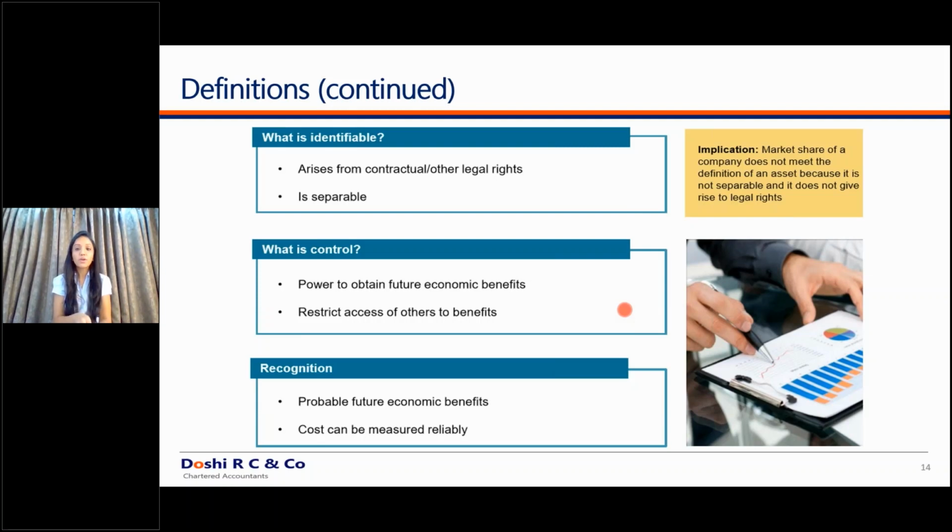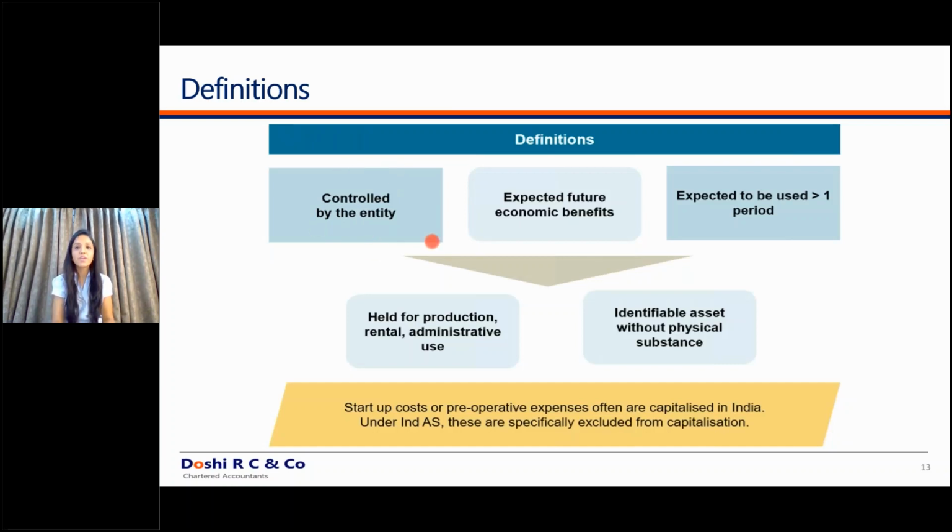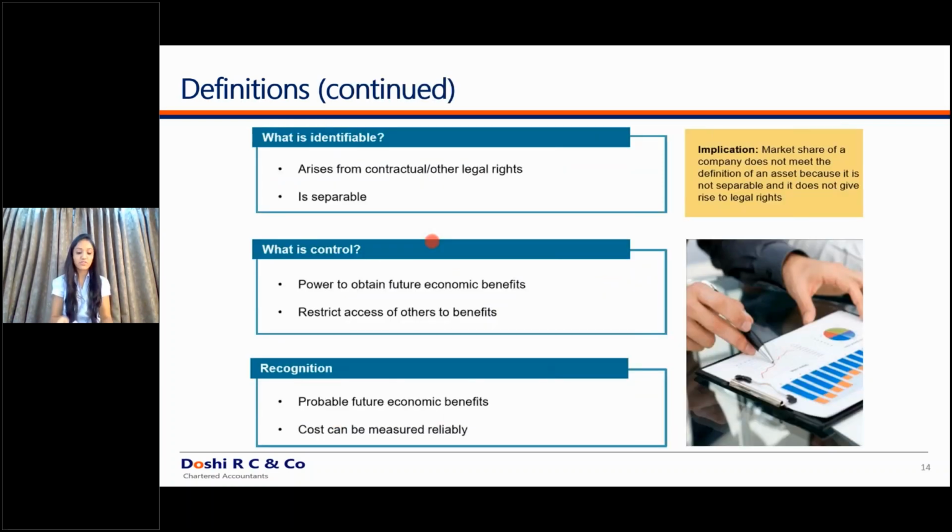So it is very important to define this key criteria. It is very easy to identify whether the particular entity is getting the future economic benefits, but it is very difficult to identify whether the entity can restrict the access to other people or not. If the entity can, only then is it controlling that asset. So this criteria is very important, and many people miss recognizing the impact of this criteria. So, restricting access to the benefit out of that particular asset. Only if this criteria is fulfilled can a particular item be recognized as an asset in the books of the financial statements.